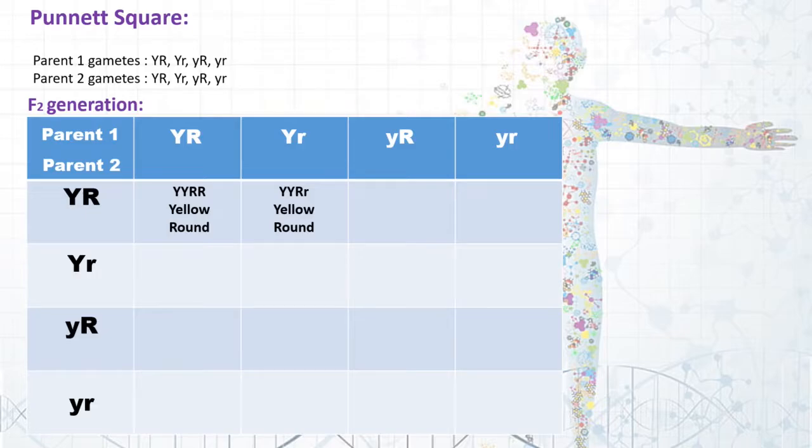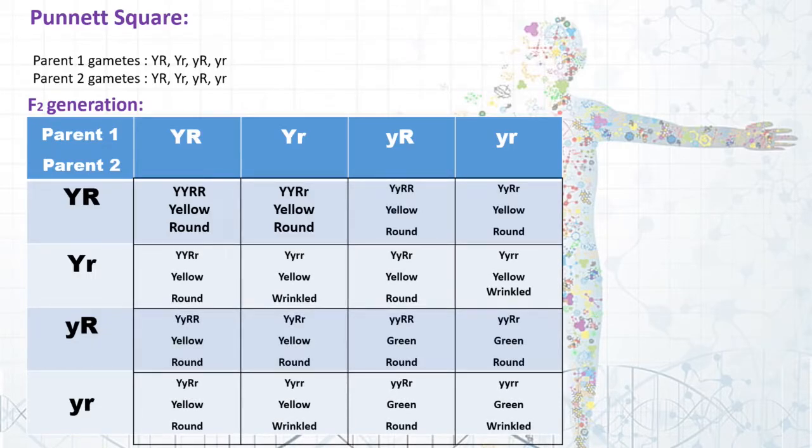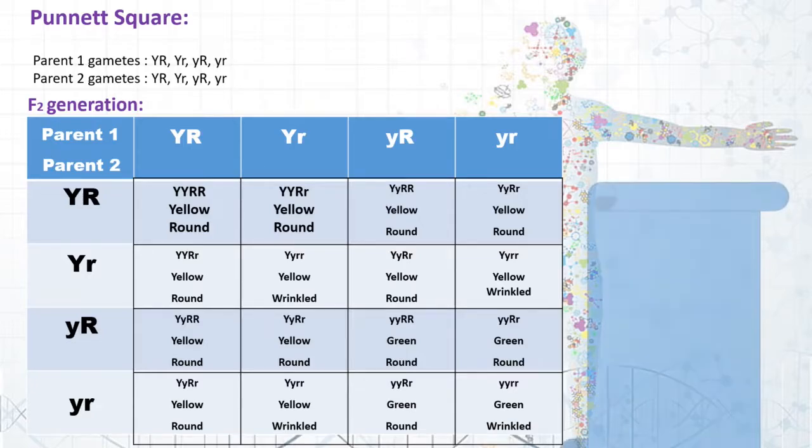The same is true for another case, where capital Y from one parent is taken, capital Y from another parent is taken. At the same time, small r from one parent is taken and capital R from another parent is taken. Again, the phenotype is going to be yellow and round because it has at least one dominant allele. So, in the same way, we are going to plot it for every possible offspring.